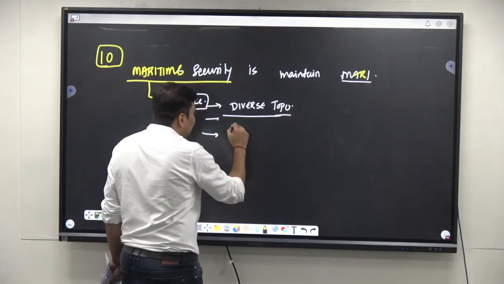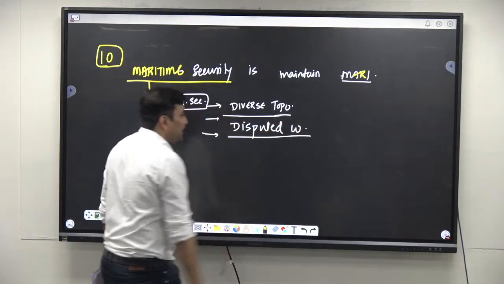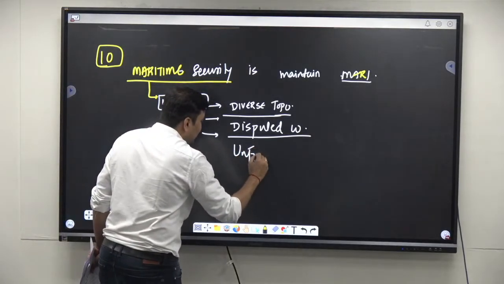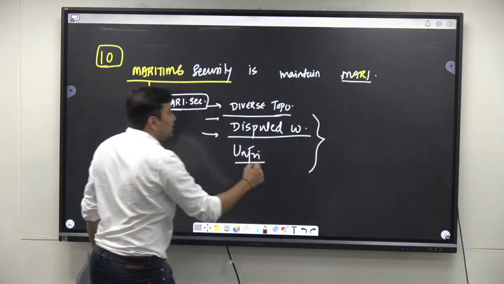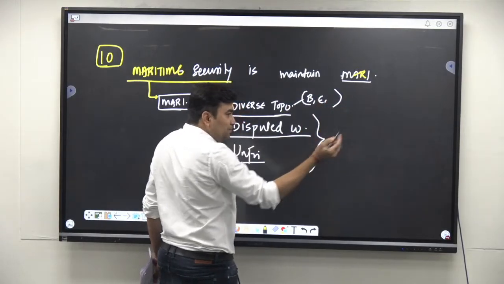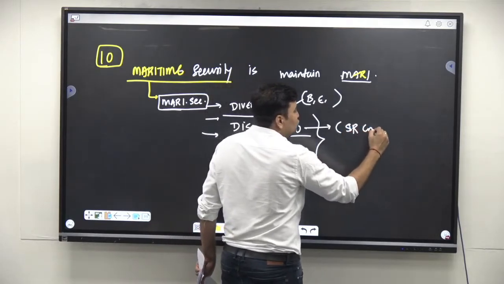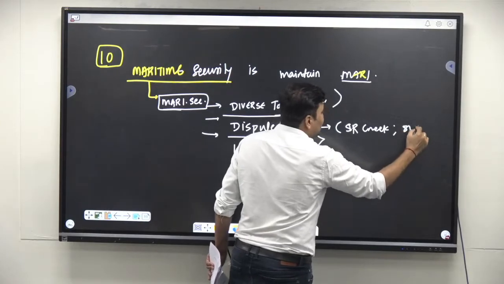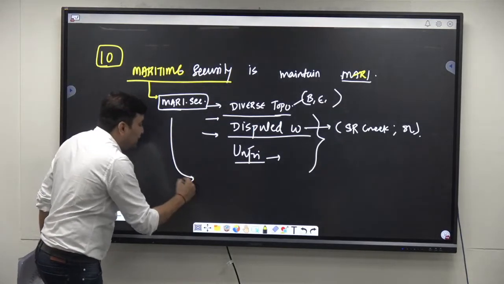Diverse topography. Plus disputed water based areas, right? And unfriendly neighbors, Pakistan, right? Due to these three reasons, diverse topography मतलब bays, estuaries, ये सब कुछ, disputed waters मतलब जैसे Sir Creek issue, then fisherman issue with Bangladesh, Sri Lanka, etc. And उसके बाद unfriendly neighbors. Due to this, the challenges are multidimensional.